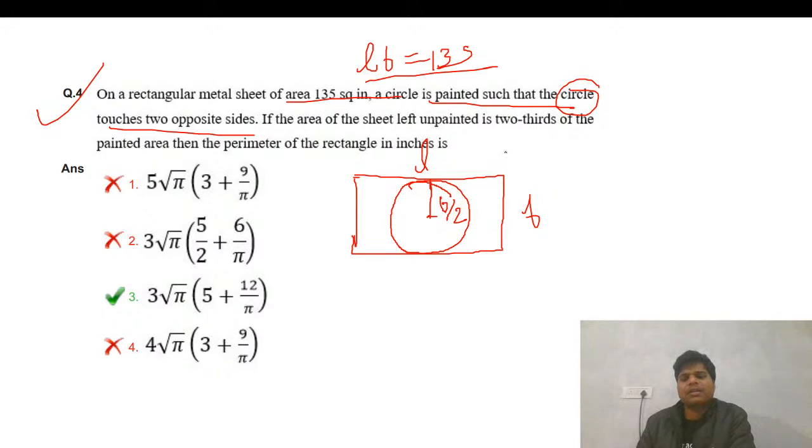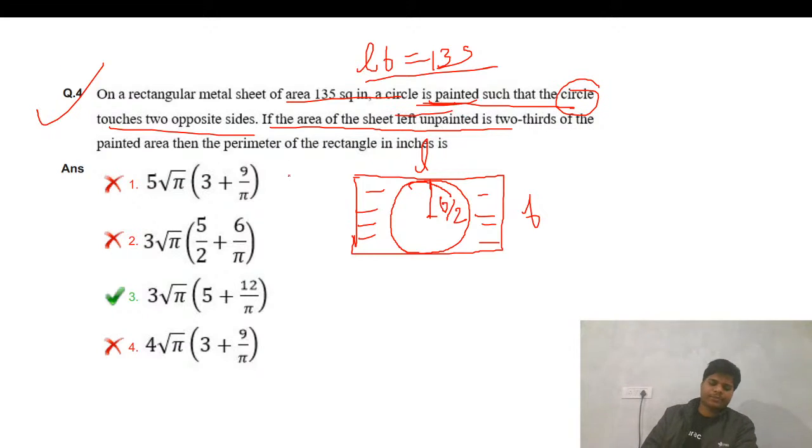Let's avoid unnecessary confusion and just go by b by 2. Fine. The area of the sheet left unpainted is this area, left unpainted because the circle is painted. Then we need to find the perimeter of the rectangle in inches. This is a little tricky, an interesting thing.